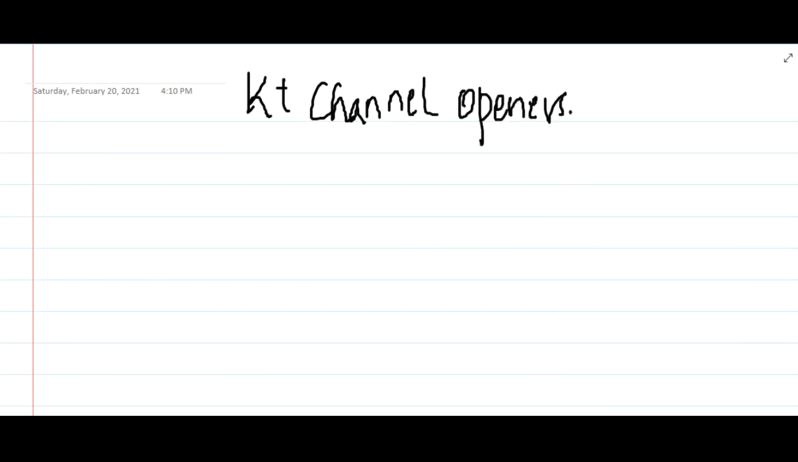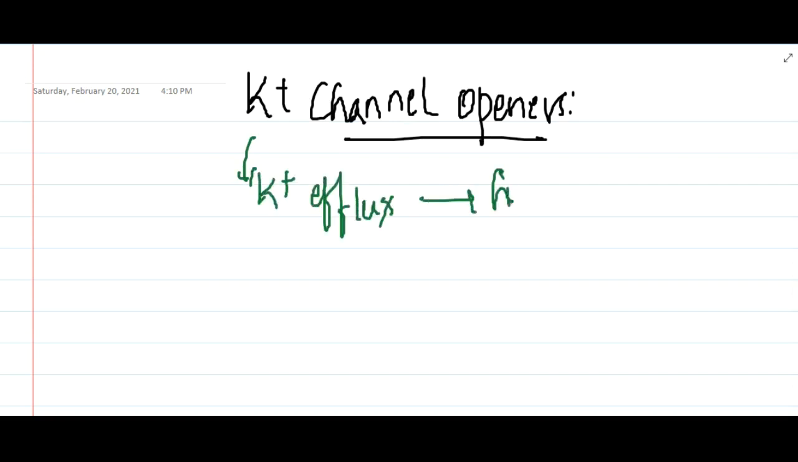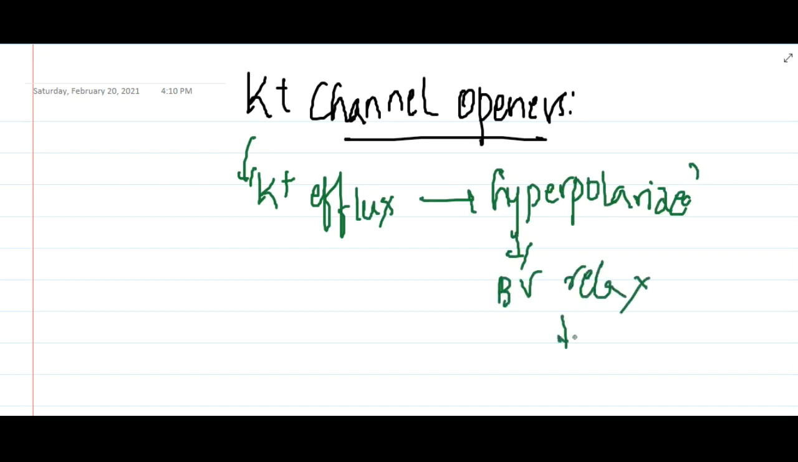These potassium channel openers will open the potassium channels and cause efflux of potassium, and this will lead to hyperpolarization, and as a result the blood vessels will start to relax, which will lead to vasodilatation. So first and foremost, the first drug that is important among potassium channel openers is hydralazine.